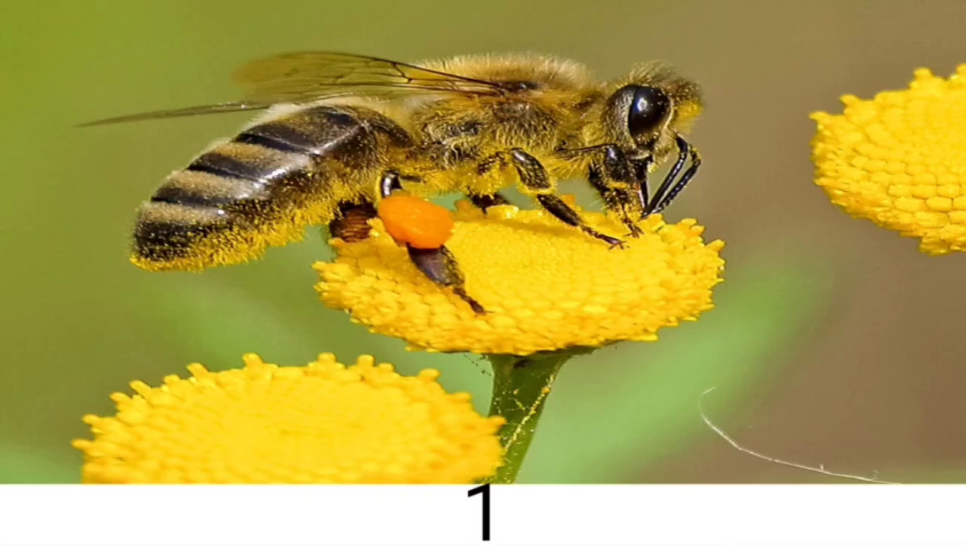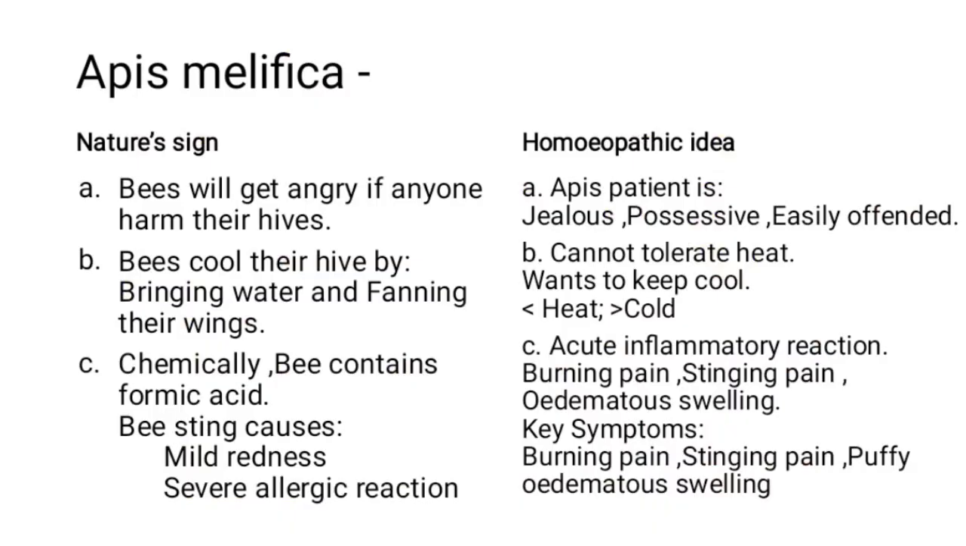So the first drug, can you guess this drug by seeing the slide? If not, then I am telling you, it is a honeybee. Honeybee. What is the botanical name? It is Apis mellifica.